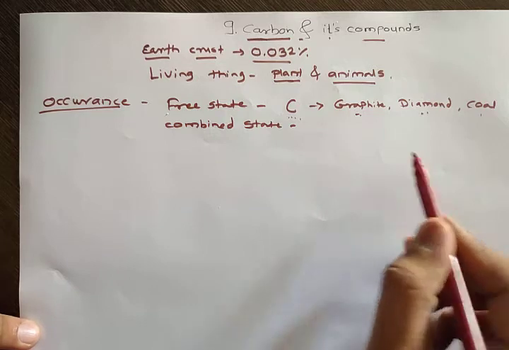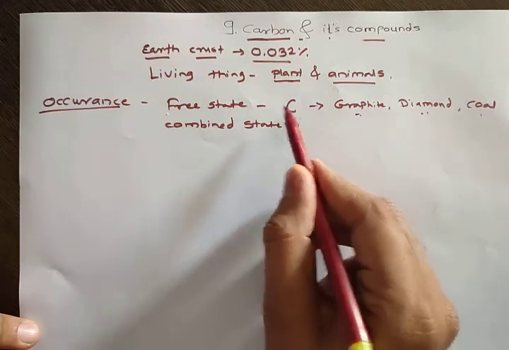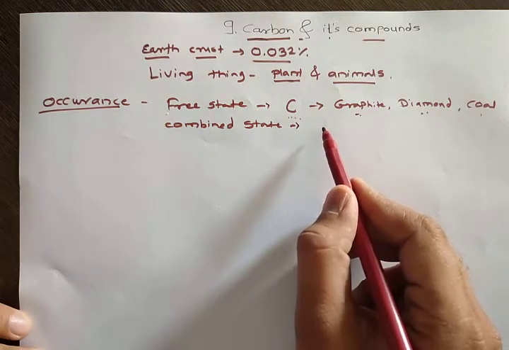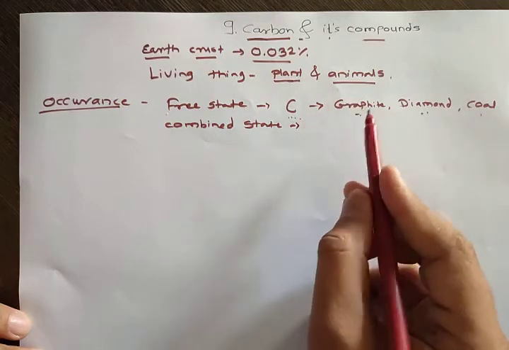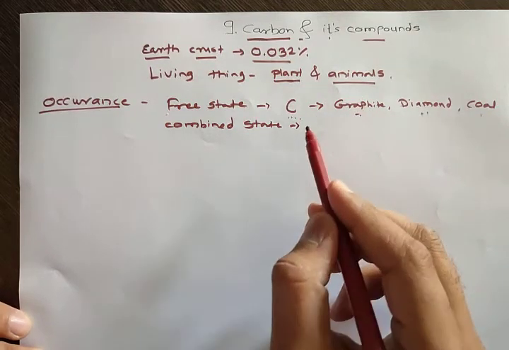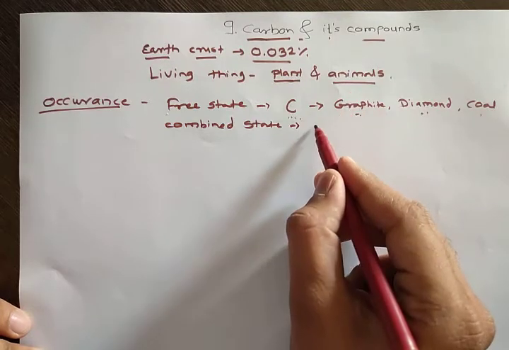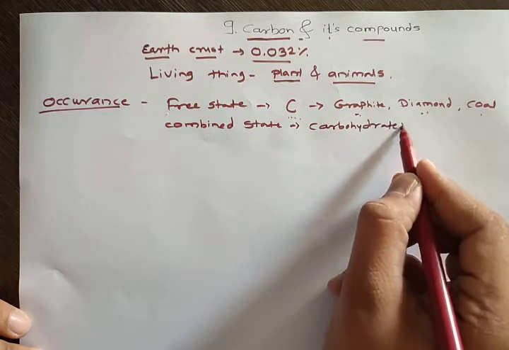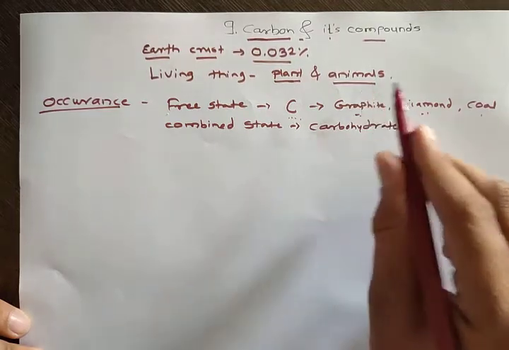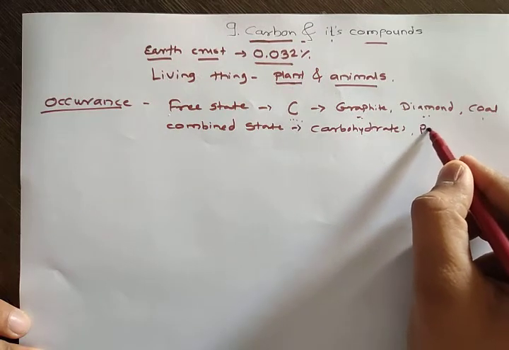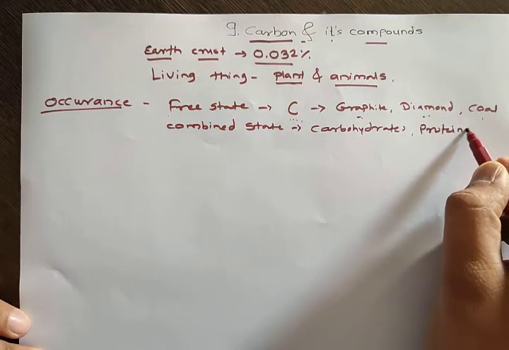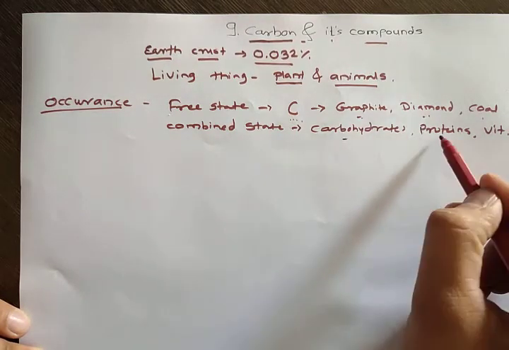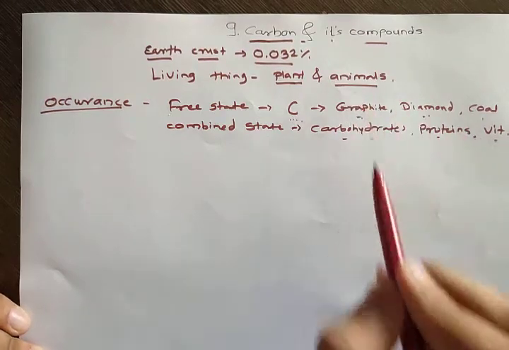Then, in the combined state, carbon is present in large amounts. As I told, carbon is present in plants and animals, but in which form? It is present in the form of carbohydrates. All of you know this, you have studied it in biology. Carbohydrates are present in animal and plant bodies. Then proteins, fats, vitamins. In these biomolecules carbon is present.